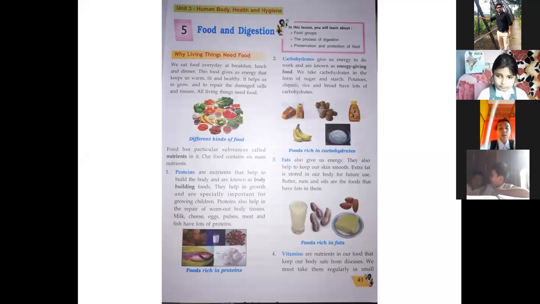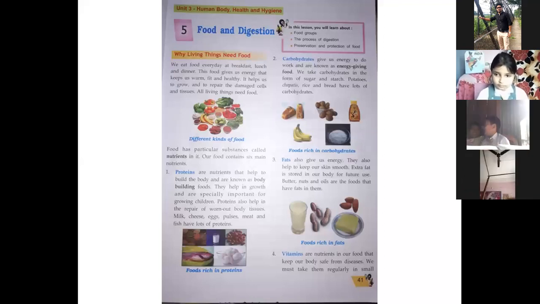But if you have the required energy in your body, then you will not feel lazy, and you will be an active person. So to always be active, we need to have carbohydrates in our food. We take carbohydrates in the form of sugar and starch.